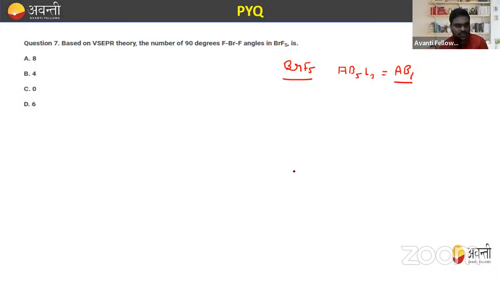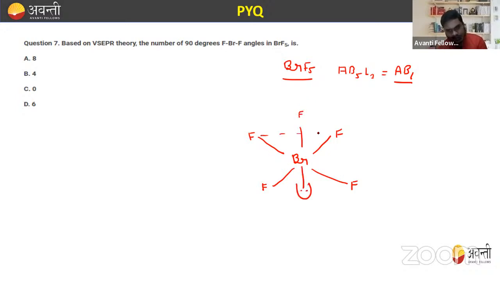So what is the structure for AB6? How will you write it? We'll write it like this: this is Br, this is F, this is F, this is F, this is F, and one lone pair, right? This is also F, and this is the lone pair.